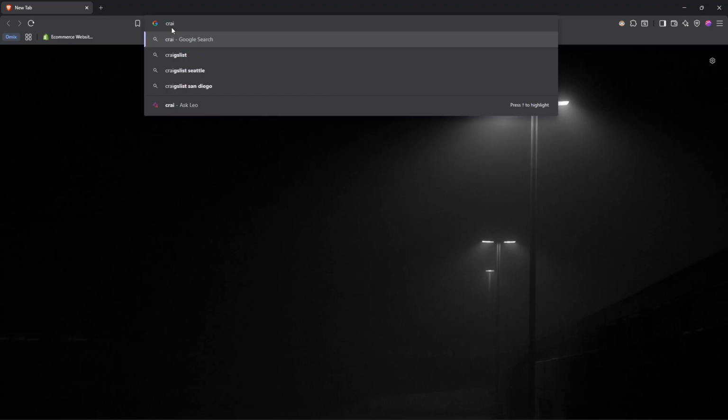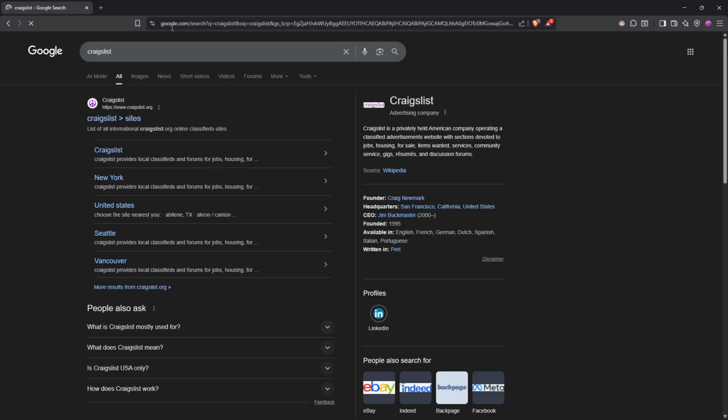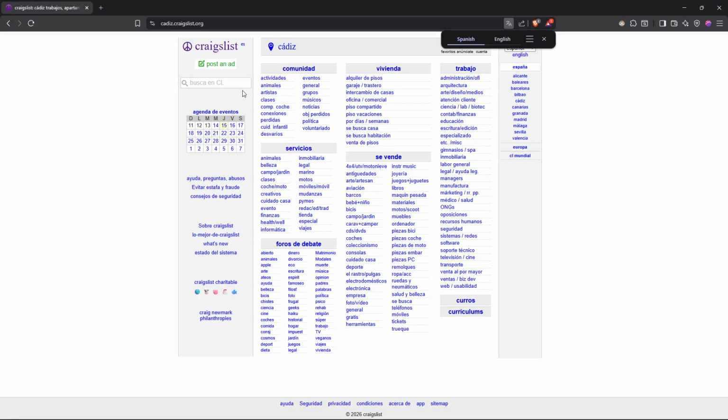You can open any browser that you have and type the following: Craigslist. Once you click on it, this website is still effective in the USA for certain offers. It's best for local services, freelancers, and small businesses, and also if you have some physical products, like local pickups.